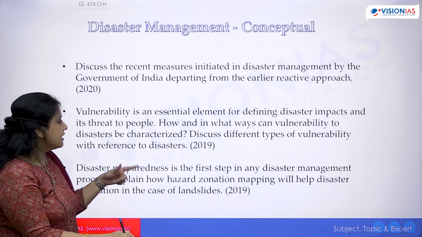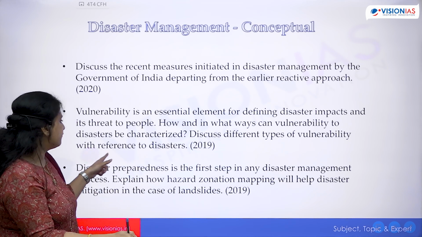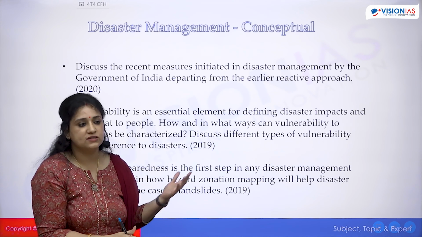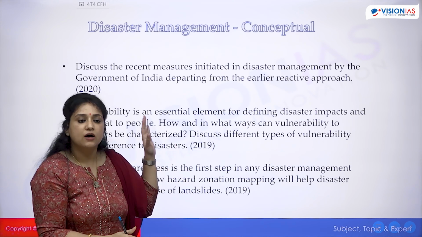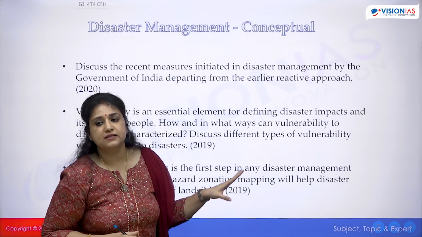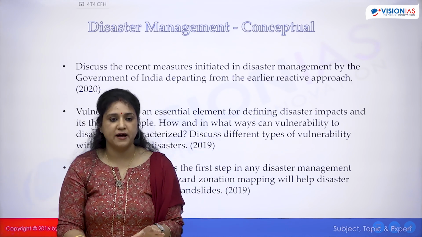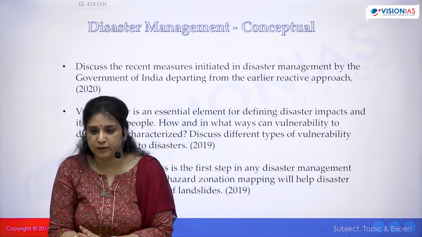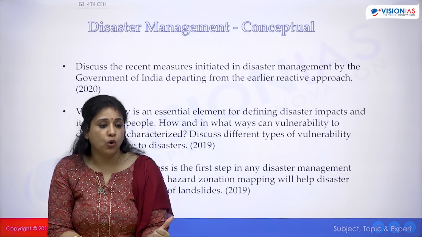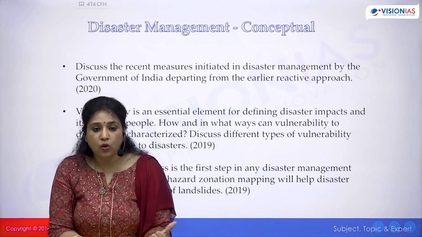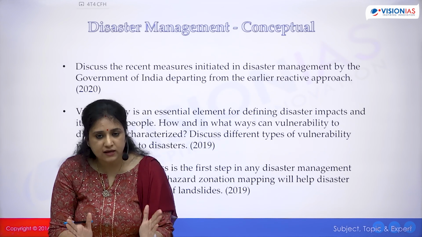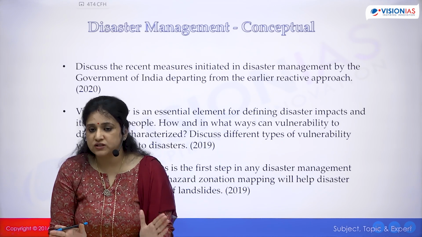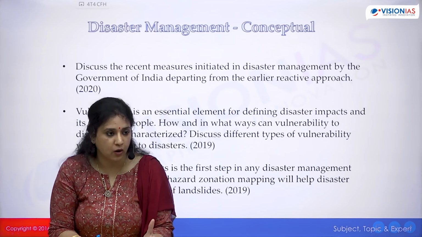All right. Discuss the different types of vulnerability with reference to disasters. So there is social, there is economic. Okay, all those things come under vulnerability. What I'm trying to tell you with this is that there are questions in disaster management, both theoretical as well as hazard specific, which have to be prepared. And these are low-hanging fruits. These are low-hanging fruits because you only have to read a little, but you will be done with the topics. And at least 3 to 4 questions you will be sure about.